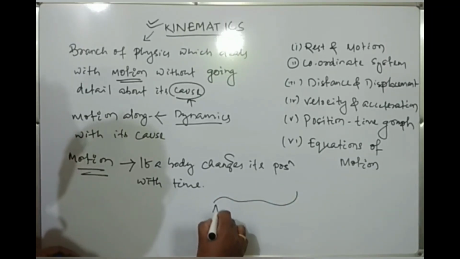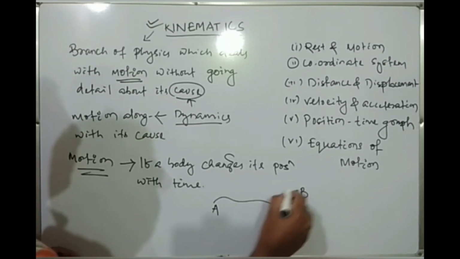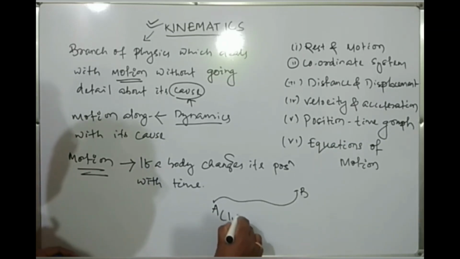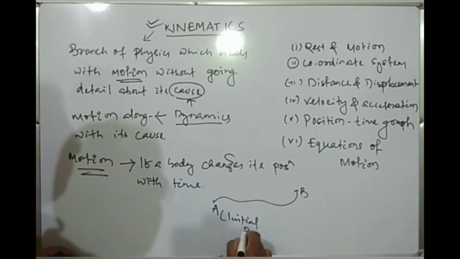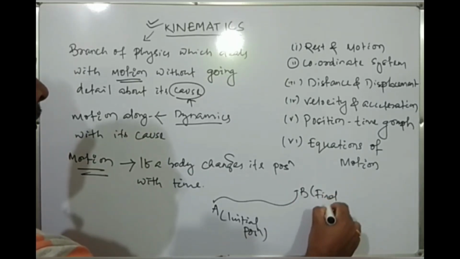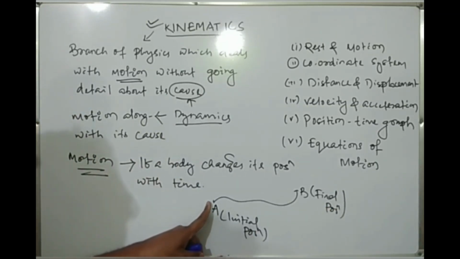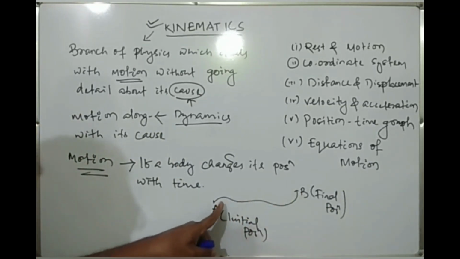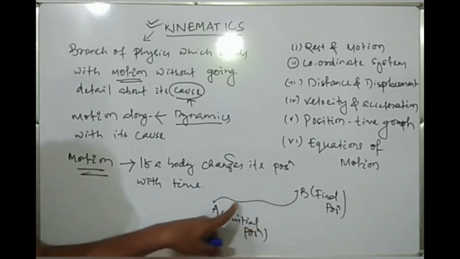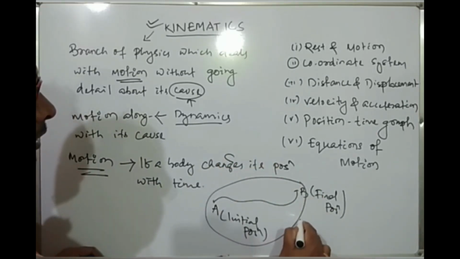Initially it was at position A, and after some time it is here at B. This is its initial position, and this is its final position. It has moved from here to here. That means the body has changed its position from A to B, so the position has changed. So we can say that this body is in motion.